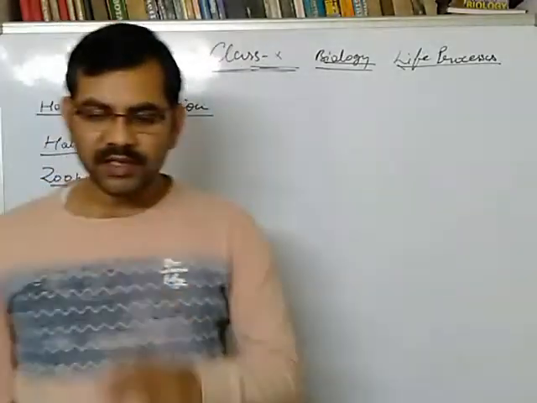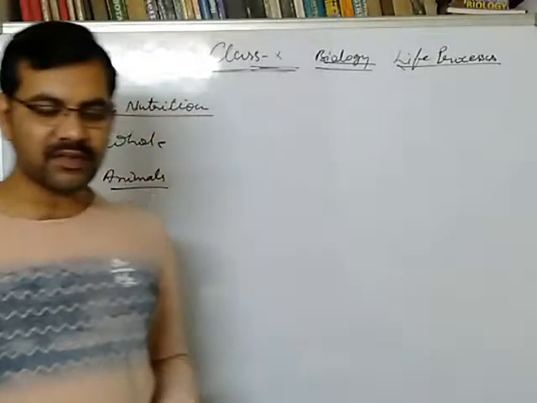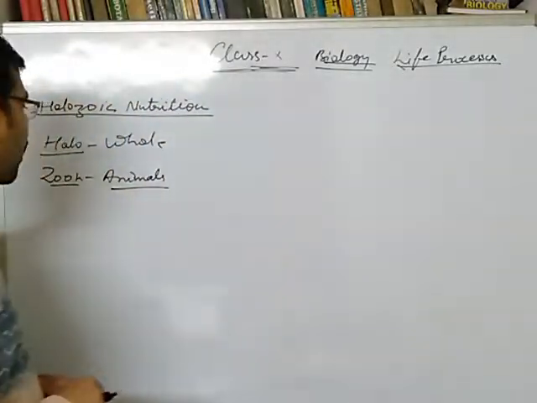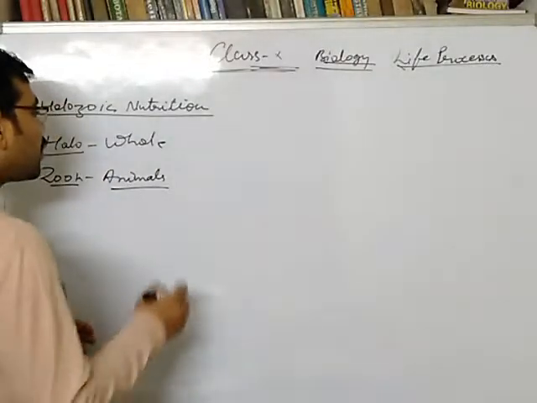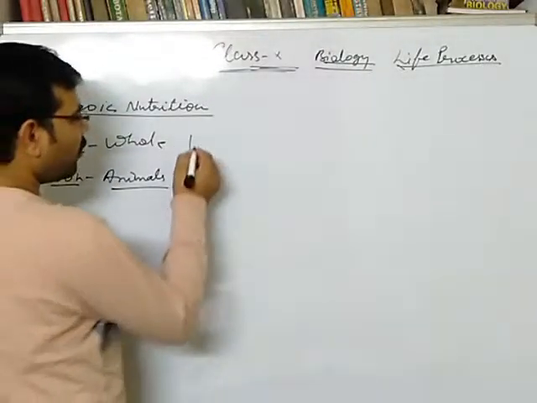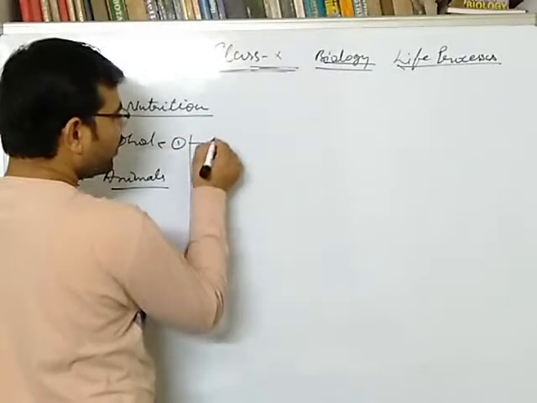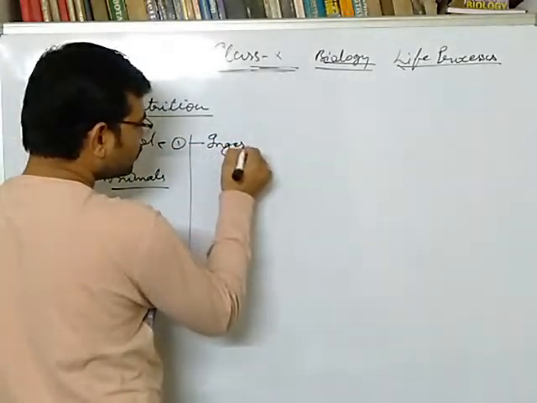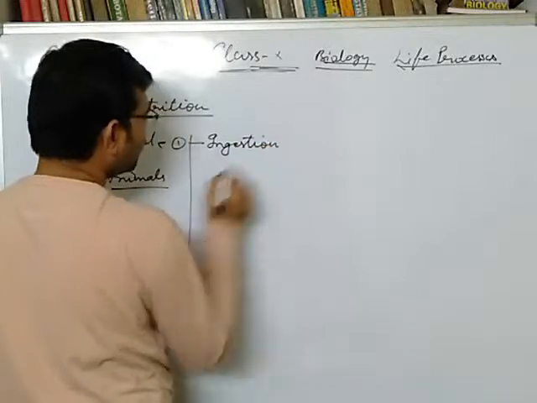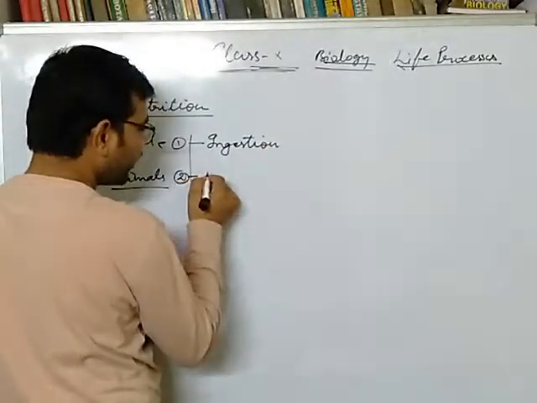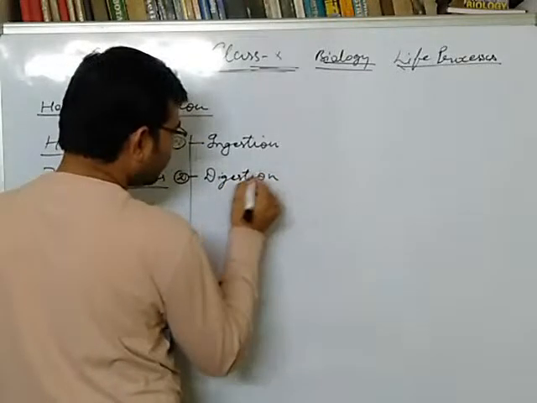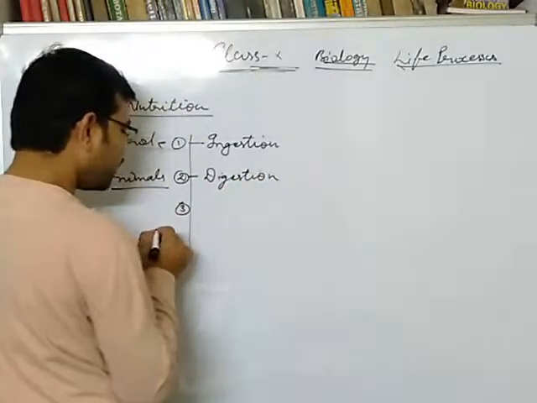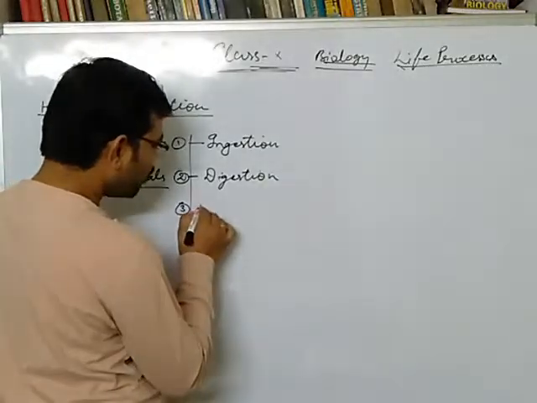So as I told in the previous class, there are five steps in holozoic nutrition. In the previous class I discussed only three, but two more are here. I'm going to discuss them one by one. First is ingestion. Second is digestion. Third is absorption.